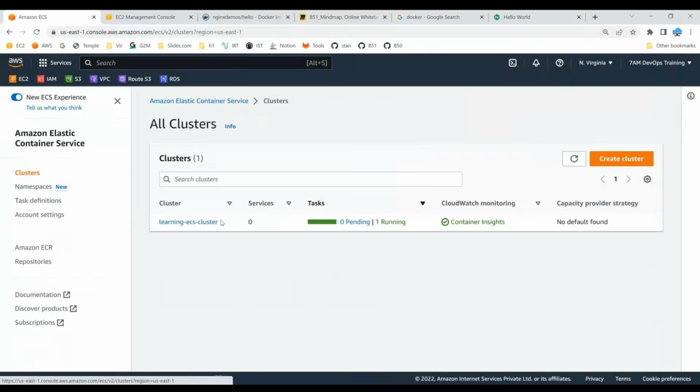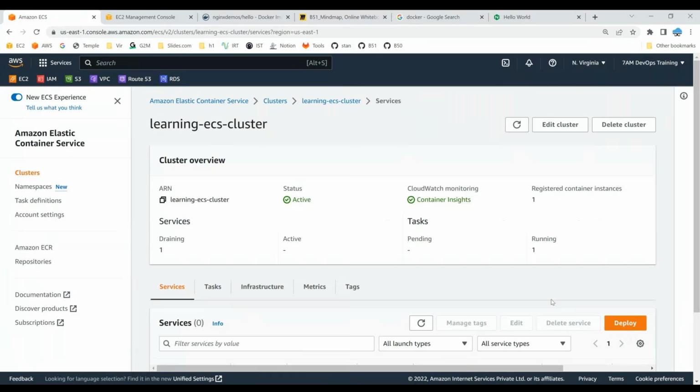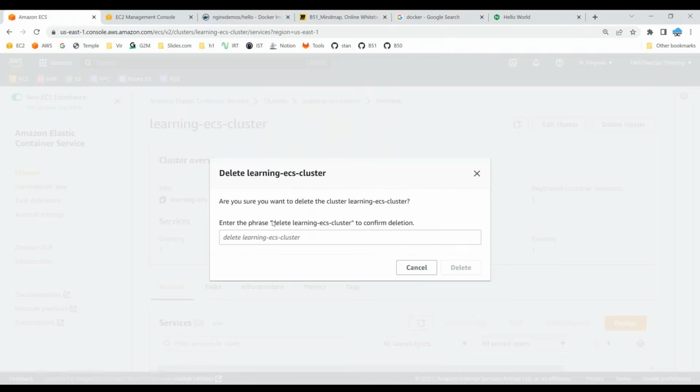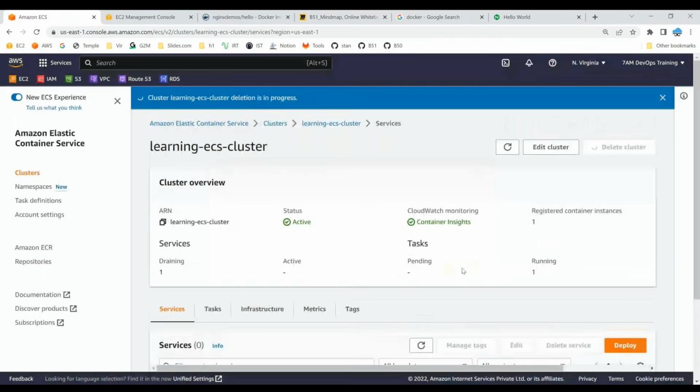So if you click this, select the cluster. Once the cluster is selected, you need to type it, enter the name of your cluster to delete. This is going to delete your cluster. That's it. We are good.